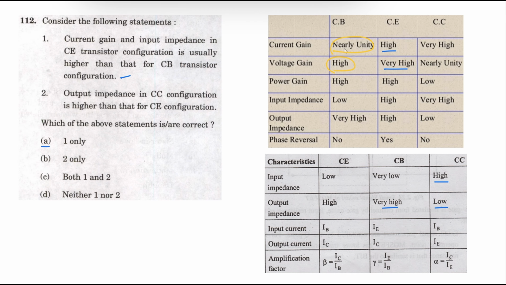Statement 1 is correct. Statement 2, the output impedance in CC configuration is higher than that of CE configuration. It is incorrect. So it is lower. The output impedance in CC configuration is low when compared to CE configuration. Only statement 1 is correct. The correct answer is option A.